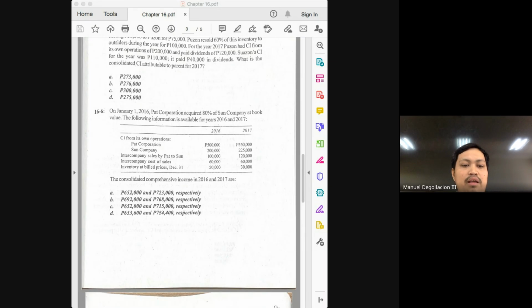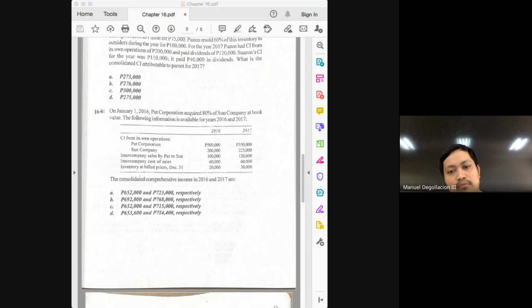Okay, but this is not yet the answer. We already have the adjusted income of the parent from its own operations. What else do we lack? We need to add what? The adjusted income of the subsidiary. But here, no adjustment for the income of the subsidiary. So we will just have how much? 200,000. So 492,000 plus 200,000 will give you how much?